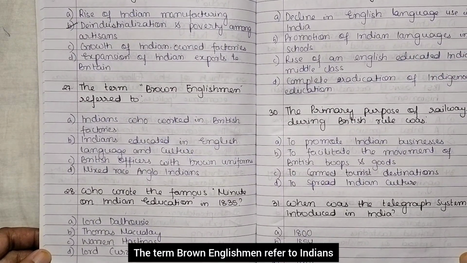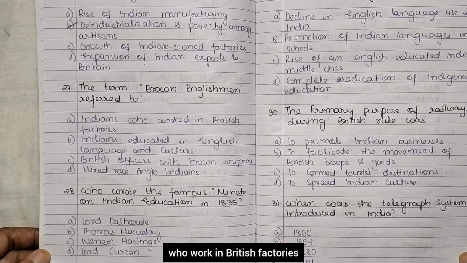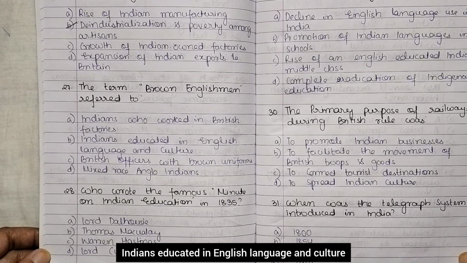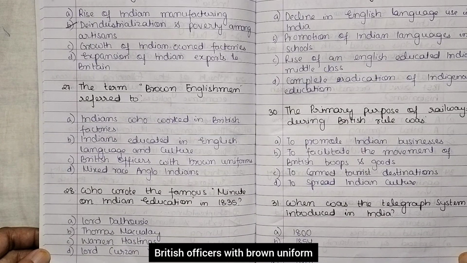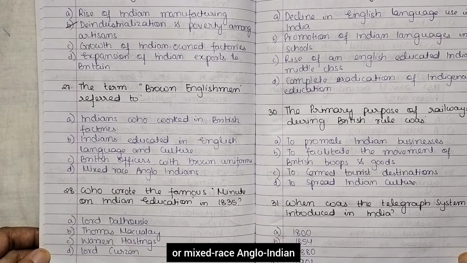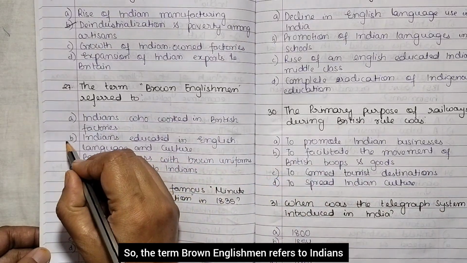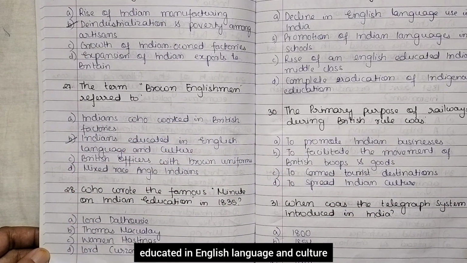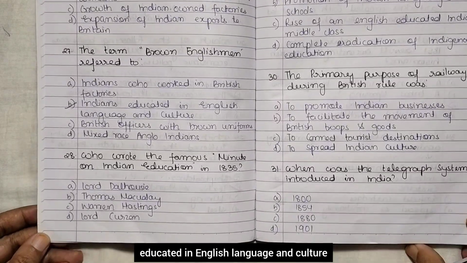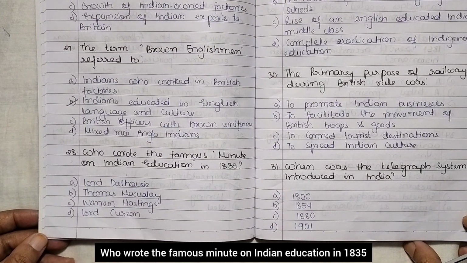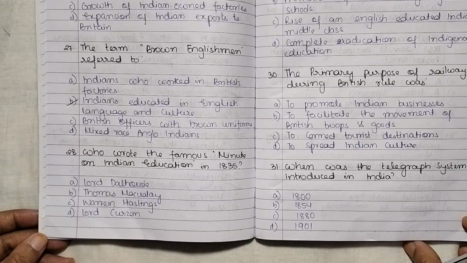The term brown Englishmen refers to Indians who work in British factories, Indians educated in English language and culture, British officers with brown uniform, or mixed race Anglo-Indians. So, the term brown Englishmen refers to Indians educated in English language and culture. Who wrote the famous Minute on Indian Education in 1835?